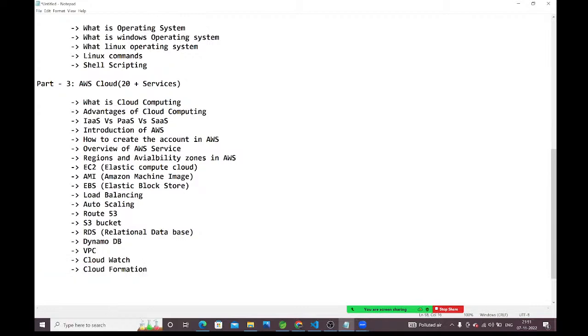Infrastructure we can create in two ways. By using GUI we can create, and by using code also we can create. If you want to create the infrastructure by using code, then we can go with this CloudFormation. IAC, infrastructure as code. IAC stands for infrastructure as code. In interview they will ask how you will create the infrastructure as code. By using CloudFormation we can create the infrastructure as code.